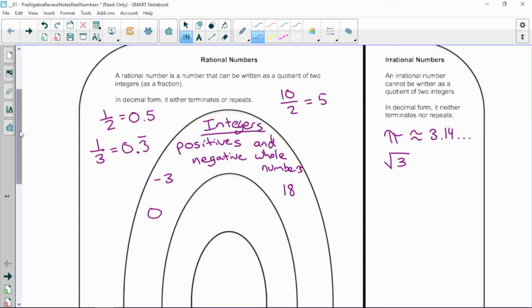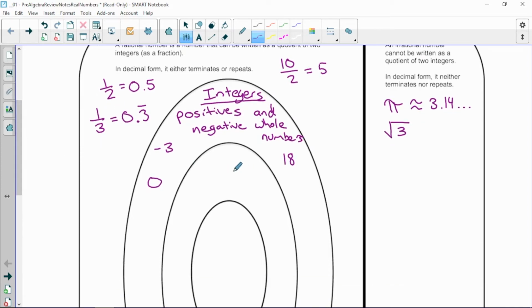The next smallest group are the whole numbers. Here I said positive and negative whole numbers. Whole numbers are 0 and positive. So 0, 1, 2, 3, 4, 5, 6, 7, 8, 9, 10. So it goes on forever and ever and ever.